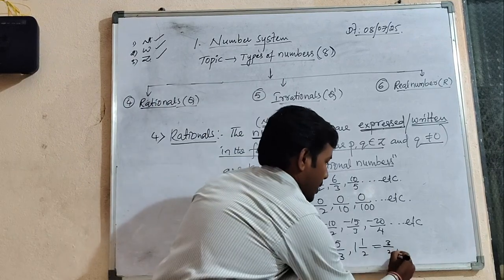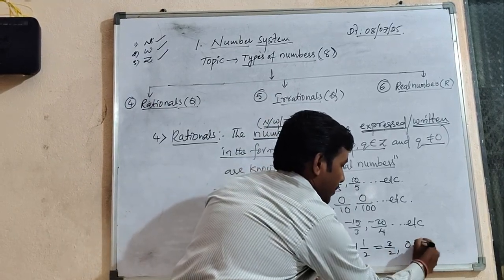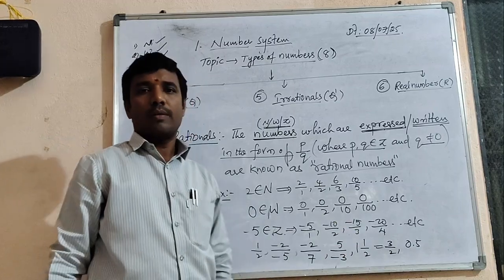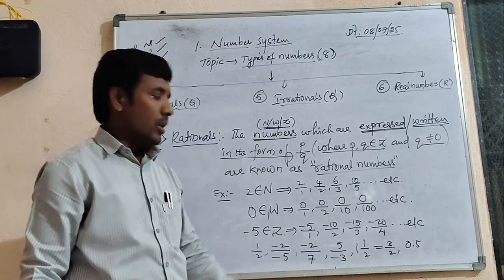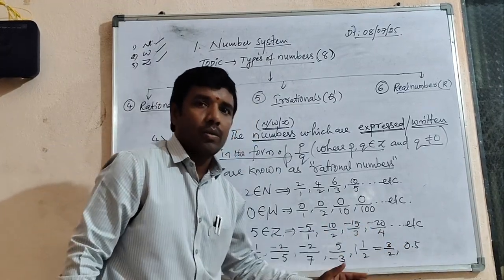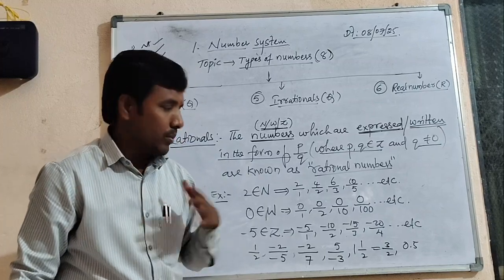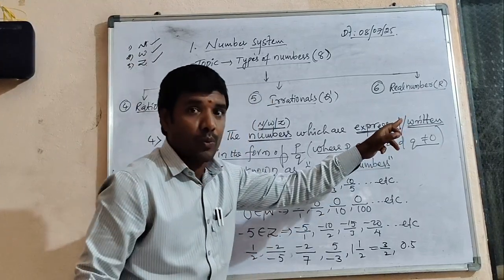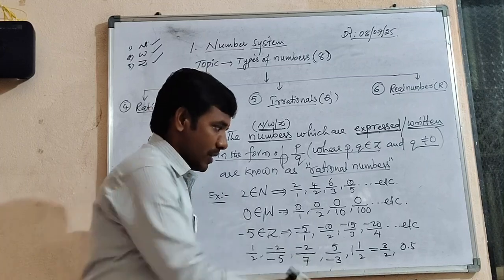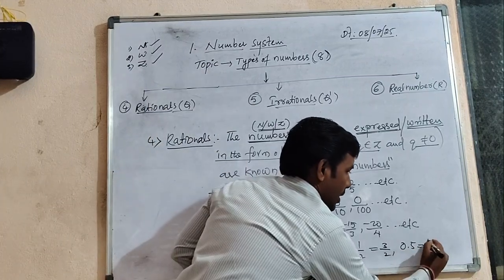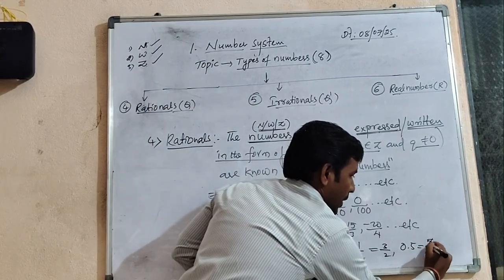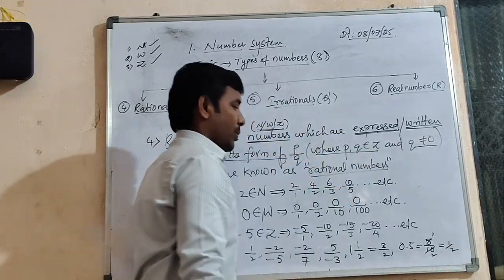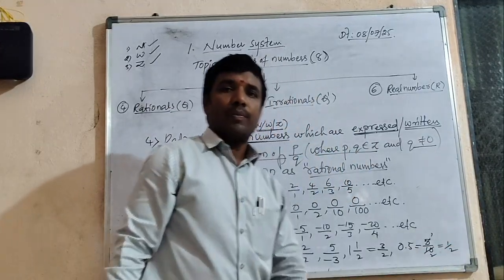Now one more. 0.5 is also a rational number. Sir, p by q form is not there, no? I know, p by q form is not there. But according to the definition, we can express it in p by q form now. Yes, see, this can be written as 5 by 10. 5 ones or 5 twos, what is the answer? 1 by 2. Yes, 0.5 is converted to p by q form.